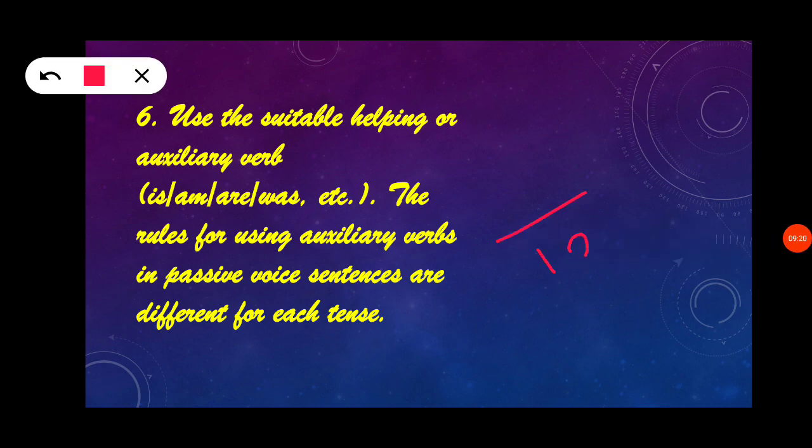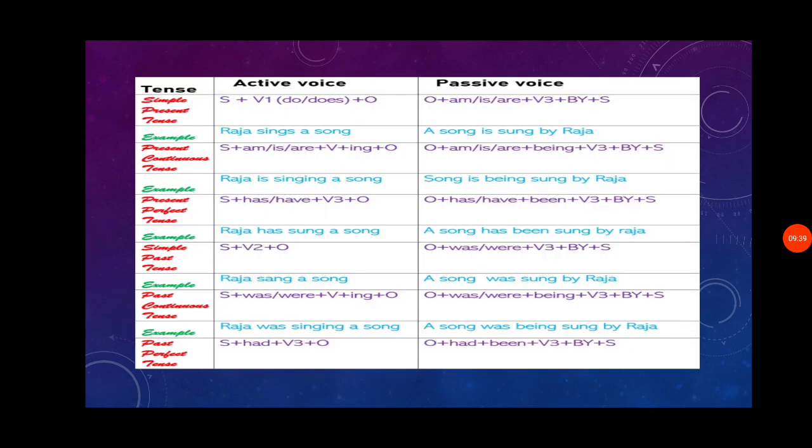Out of these 12, only 8 tenses can be changed from active to passive. So let us see what the 8 tenses are. Here I have given you the tenses in active voice and passive voice. You can see simple present tense. Simple present tense means it will be in this form only.